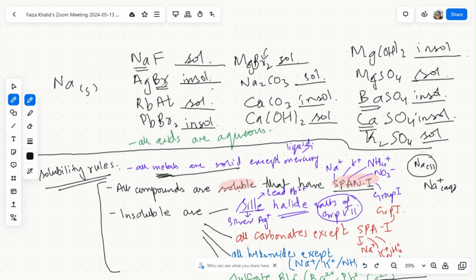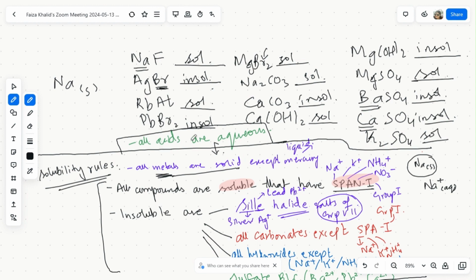This is a halide because it has a group 7 element in it, and it has silver attached to it, so it will be insoluble. Why insoluble? Because it's a silver halide. Then this one over here is soluble. Why? Because this one is group 1 and it is also not a silver halide. This one, lead bromide, is insoluble. Why is it insoluble? Because it's a halide with lead. Got it? Okay.